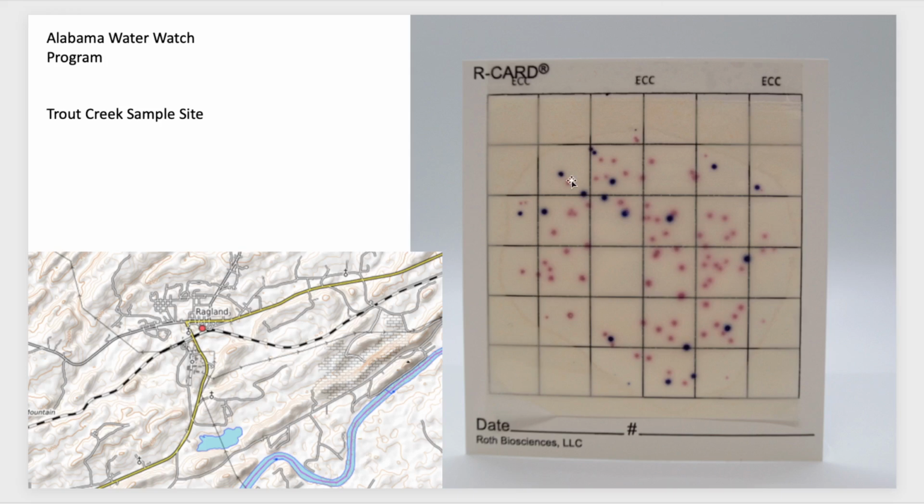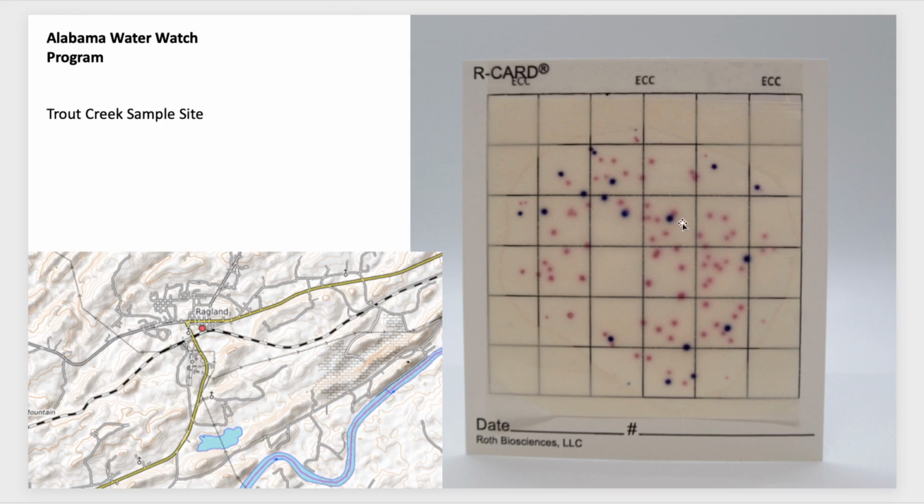And we have these things called R cards, which are made by a company called Roth Biosciences. And I would encourage anybody, especially science teachers, if you're interested, to get involved with Alabama Water Watch, because it's just a great program to keep an eye on our waterways and make sure that they're staying safe for people to swim in, fish in, and even, like, could you drink out of this water?